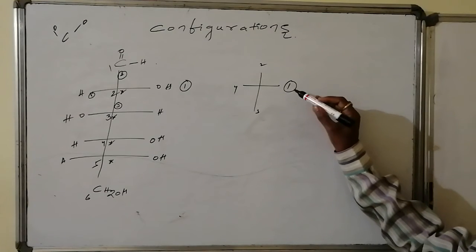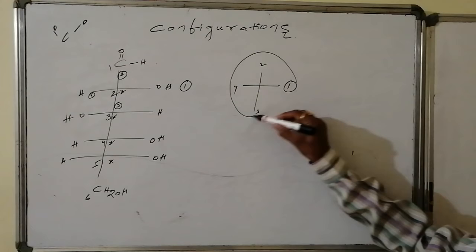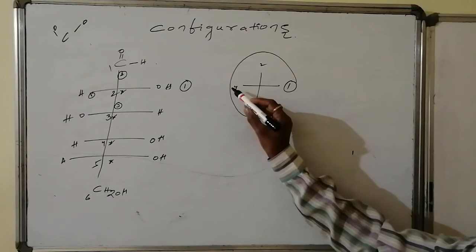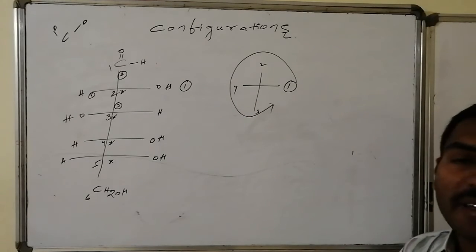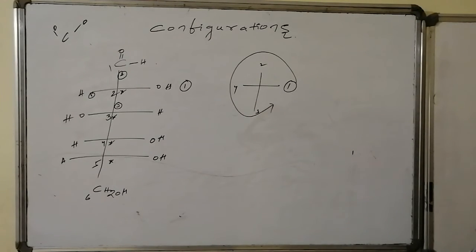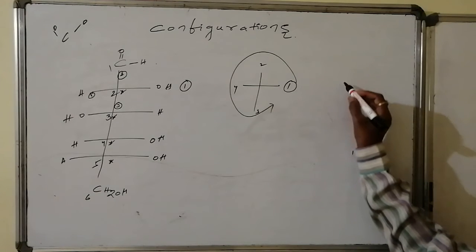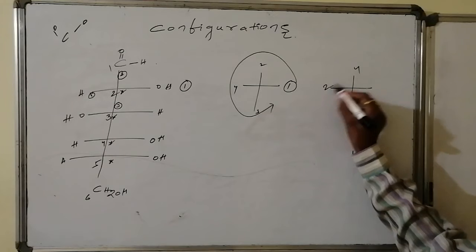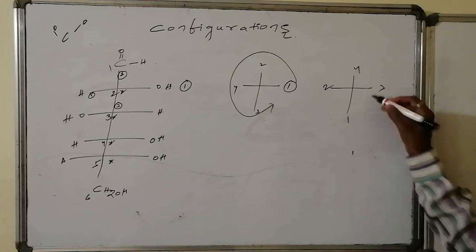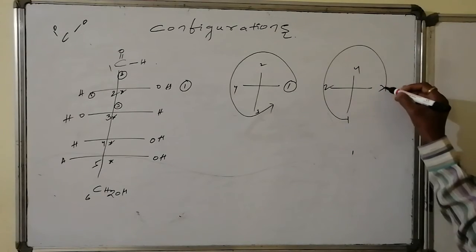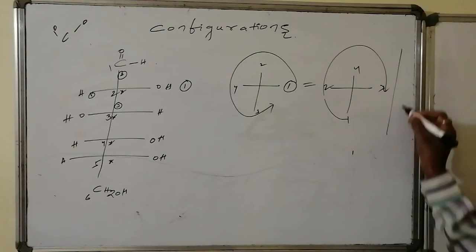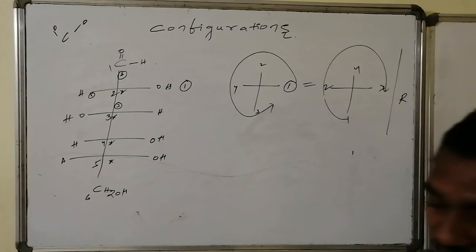Yes, here after connecting 1, 2, 3, this is 1, 2, 3, which is offering anti-clockwise, but here the fourth priority is present on the vertical line. If I keep that one on the horizontal line, this will be reversed. Otherwise, after changing vertical to horizontal, if I keep the fourth here to make even exchanges, this will be 1 and this will be 3. So after making 1, 2, 3, this and this are the same. So here clockwise implies what? This is the R configuration.